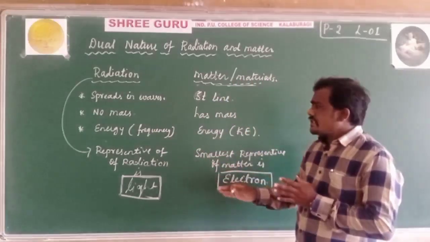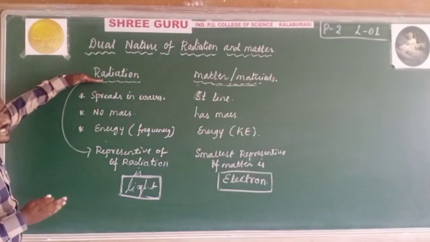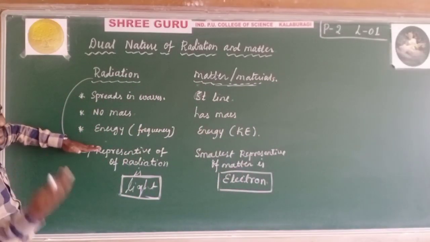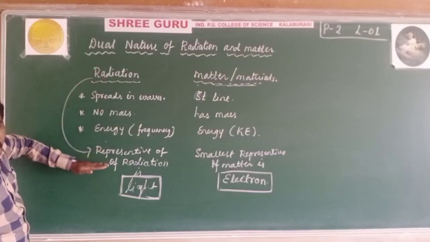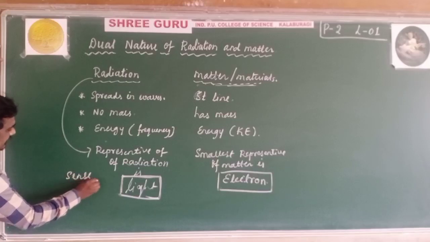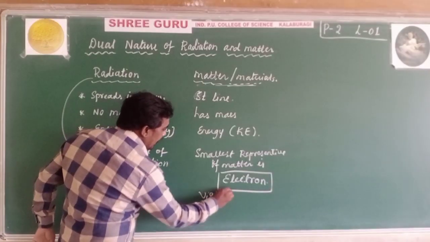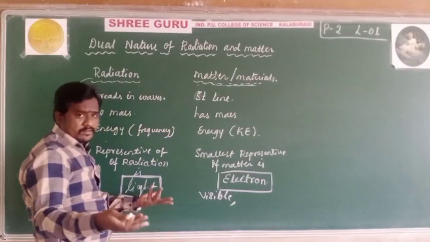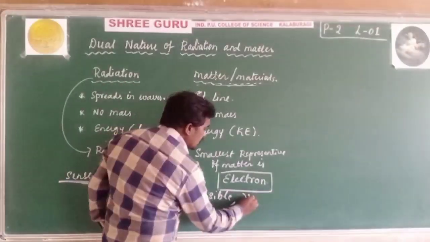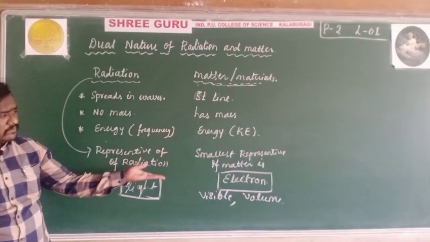Only one difference is that we can sense the radiations, but we can't see them. It is not visible. Matter is visible, and we can see it in the form of volume. We can measure this material in terms of volume.